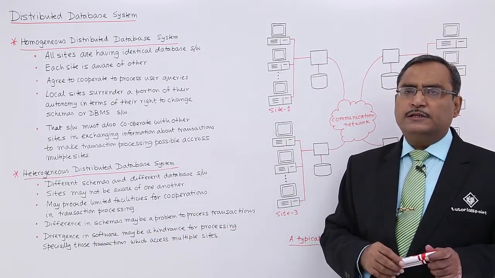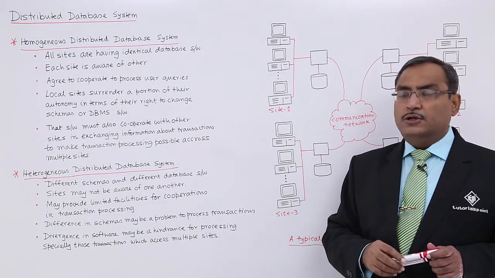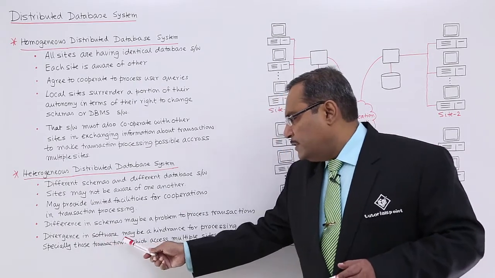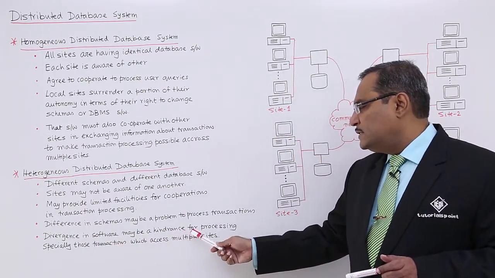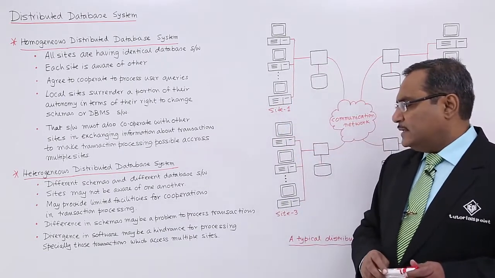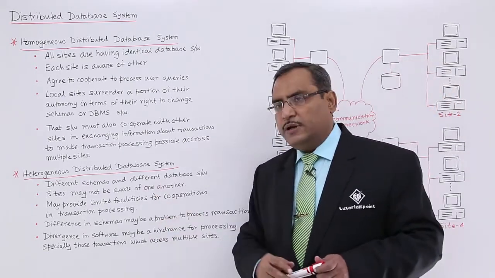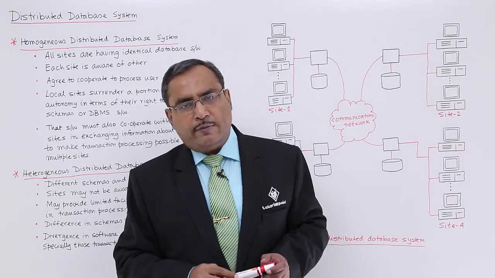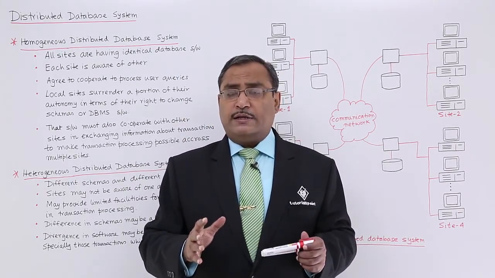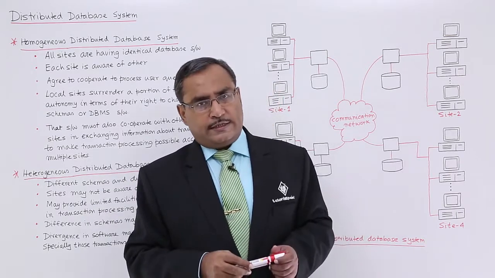So schema definitions are different on different sites. So obviously that is a problem. Divergence in software may be a hindrance for processing, especially for those transactions which access multiple sites. I discussed this earlier also. So it is one kind of hindrance, that the database software diverges on different sites.